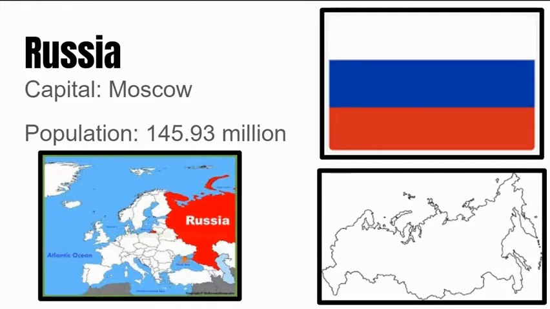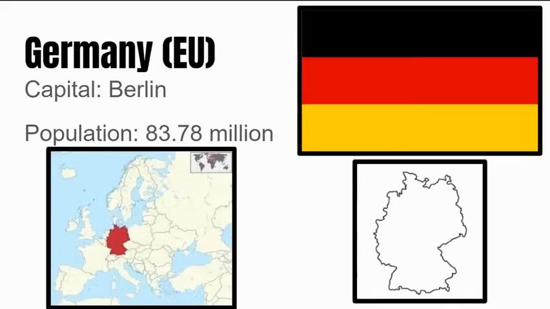First up is Russia. Russia is the largest country in the world landmass-wise. It is also the largest country in Europe population-wise. Its capital is Moscow, which coincidentally is the largest capital city in Europe. Its population is 145.93 million people. Next up is Germany. As you can see, it is a member of the European Union because the EU is in parentheses next to its name. Its capital is Berlin, and its population is 83.78 million people.